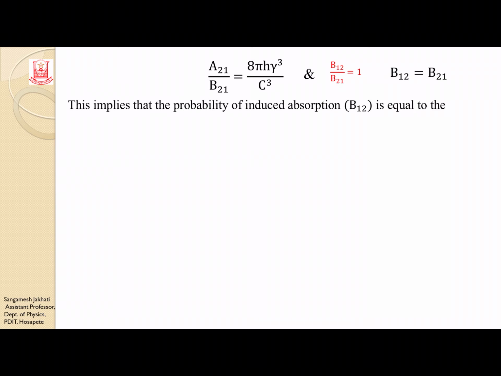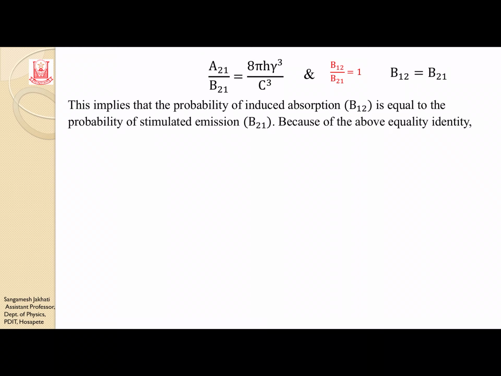So this implies that the probability of induced absorption B12, where 12 represents the absorption process, is equal to the probability of stimulated emission B21. This is the meaning of that term.